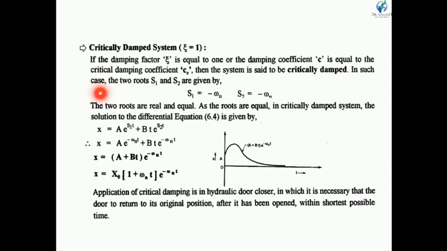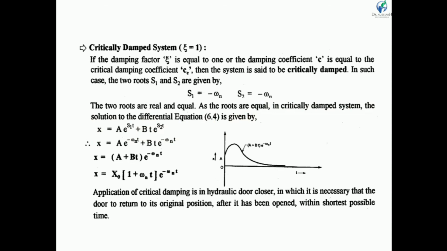In such case, the two roots S1 and S2 are given by... so if we put C equal to Cc, or zeta equal to 1, then we get S1 equal to minus omega n and S2 also equal to minus omega n. The roots are real and equal. As the roots are equal, it is a critically damped system, and the solution of the differential equation is given by this equation.